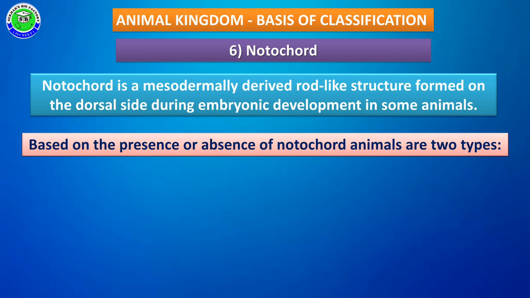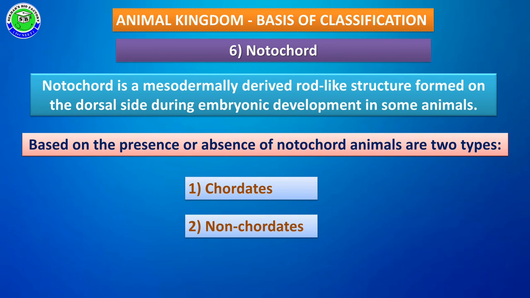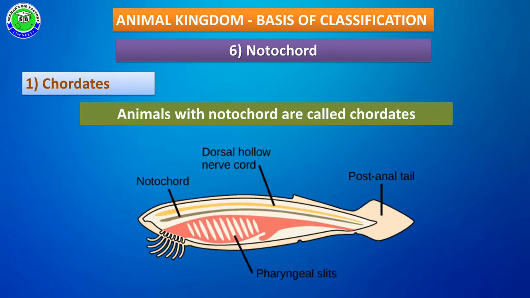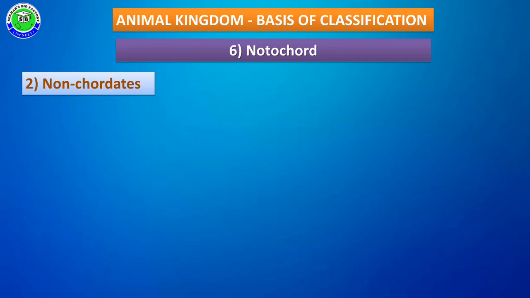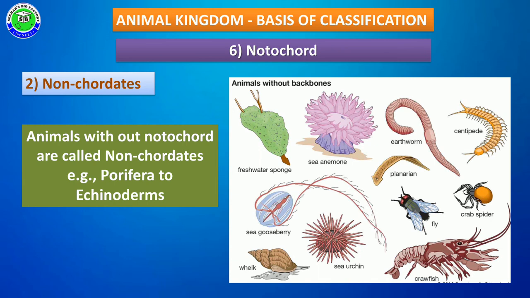Based on the presence or absence of this notochord, the animals are grouped into two groups. One is called chordates, the second is called non-chordates. Chordates means the animals which have a notochord in their body. But some animals do not have such a notochord. Such animals are called non-chordates. Examples for non-chordates: from Porifera to Echinodermata.